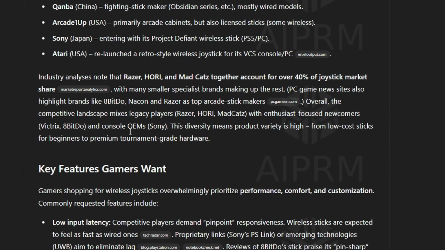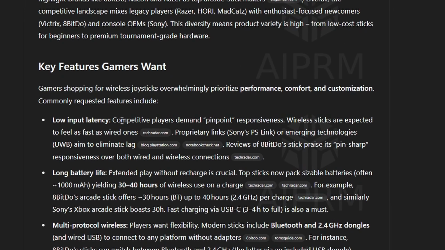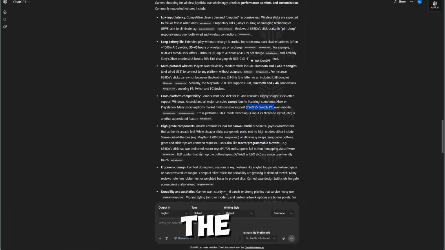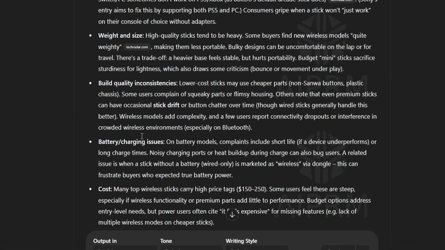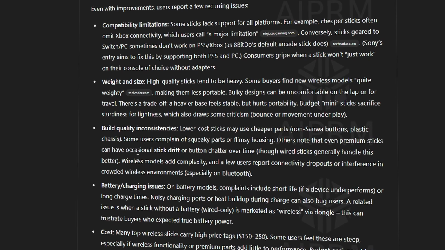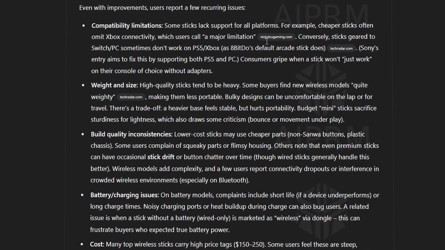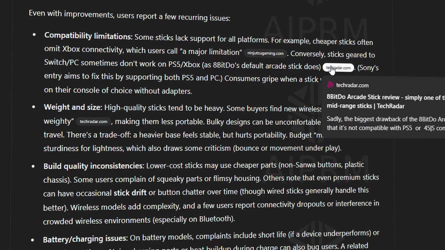Though I realize now I mentioned joystick in my prompt, so it's giving me insights on all kinds of joysticks, gamepads, controllers, and arcade sticks. These are the pain points, the real problems people are facing with current products. This can help me build a better product that can actually solve these issues. For pain points, I would love to see even more forum sources, what people are really talking about. I guess next time I have to add that in my prompt.